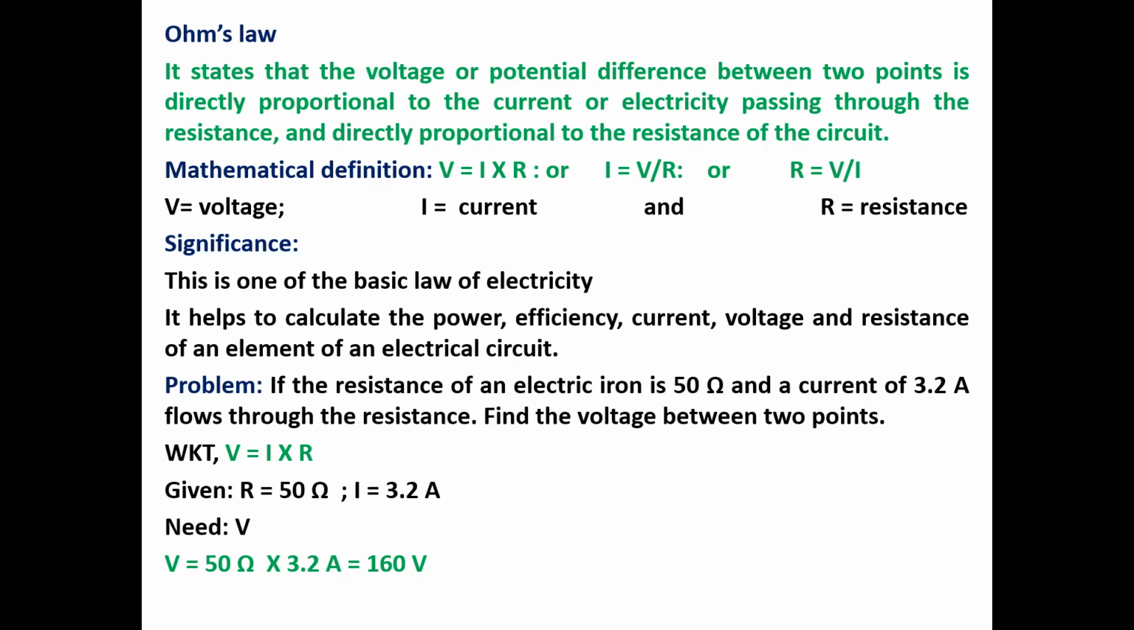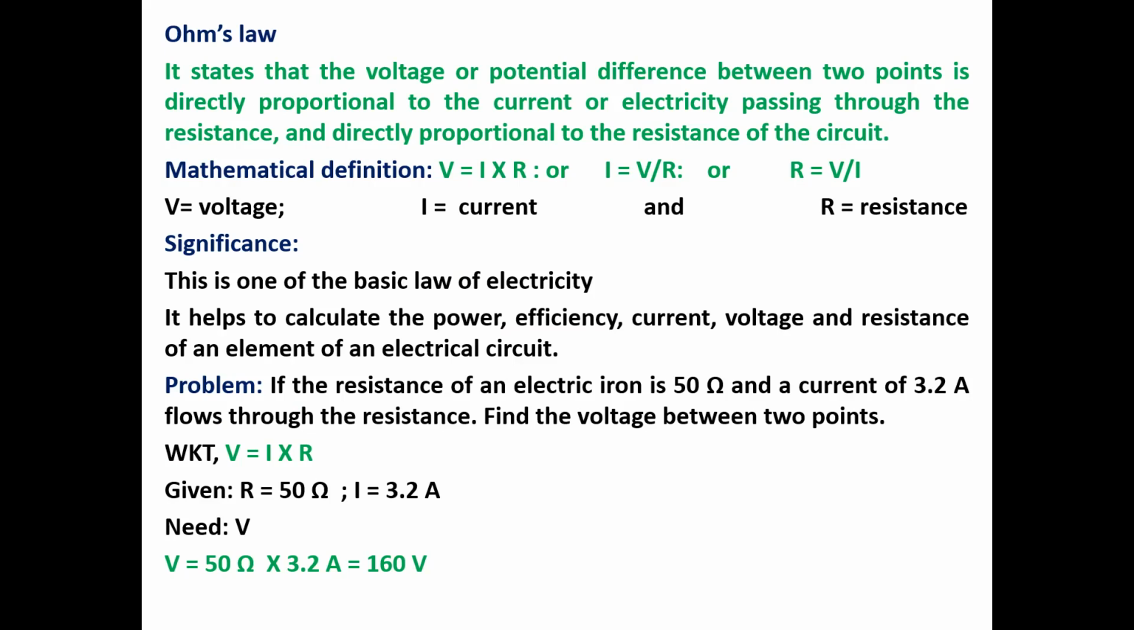From this law, we can calculate the power, efficiency, current, voltage, and the resistance of an element of an electrical circuit. From this law, we can calculate current or resistance or voltage by simple mathematical modification. For example, if the resistance of an electric iron is 50 ohm and a current of 3.2 ampere flows through the resistance, find the voltage between 2 points.